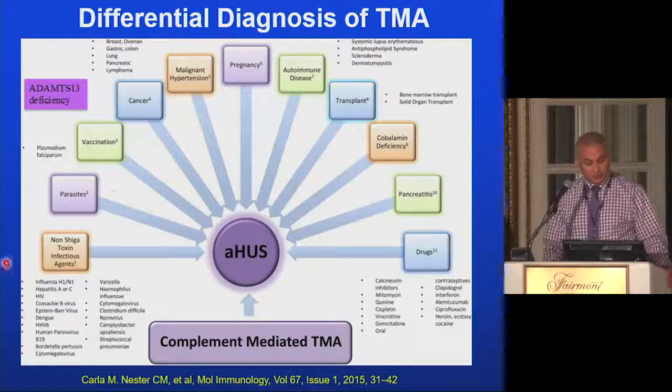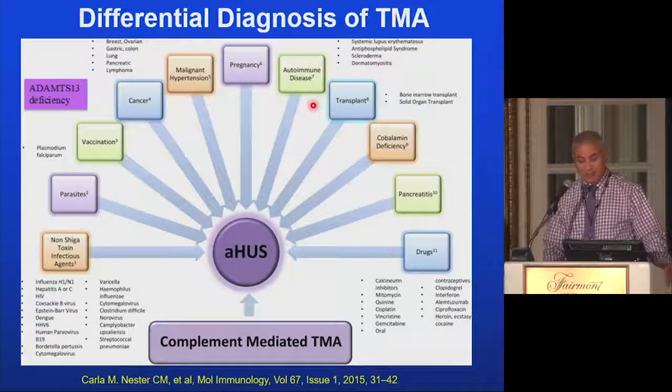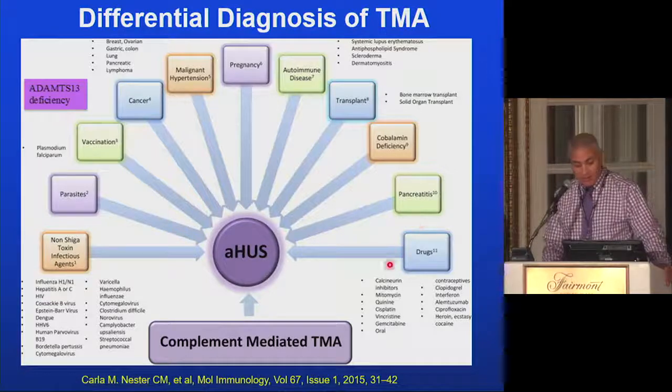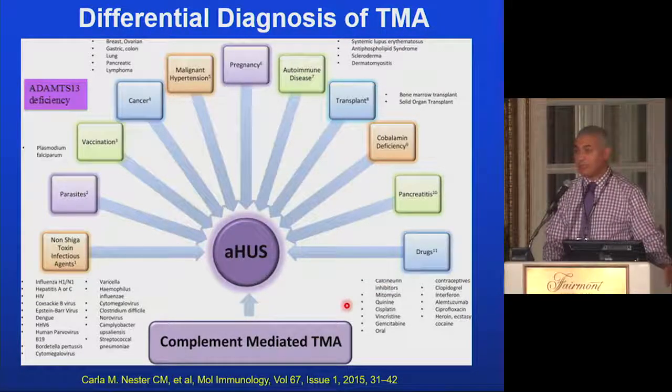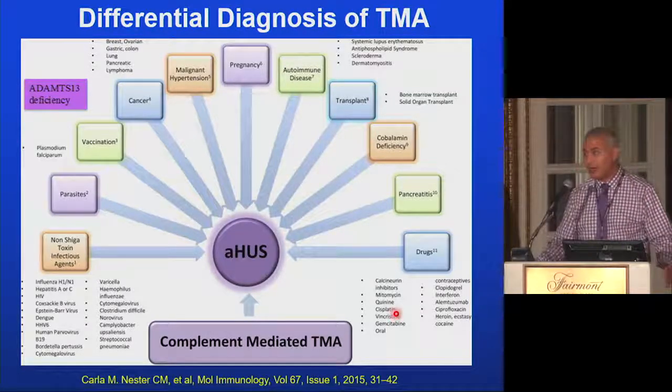But there are non-Shiga toxin-mediated infections, parasitic infections like Plasmodium, vaccinations, cancer, metastatic cancers, pregnancy associated with a lot of TMA. Post-transplant TMAs are quite common. They're often mediated by drugs. And some cobalamin, some vitamin deficiencies, severe pancreatitis, and many, many drugs on the market could be associated with thrombotic microangiopathy. Be aware of the calcineurin inhibitors after kidney transplant. Sirolimus after kidney transplant can cause TMA. Cisplatin and gemcitabine used for the treatment of cancers are commonly asked about on the boards as causes of thrombotic microangiopathies, and the treatment is withdrawal of the agent and supportive care.